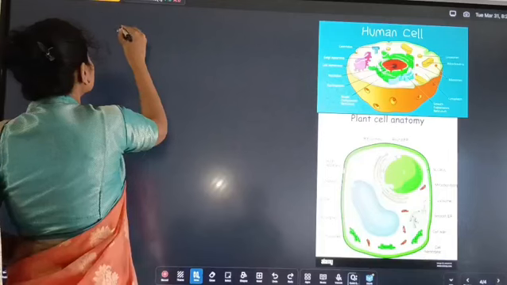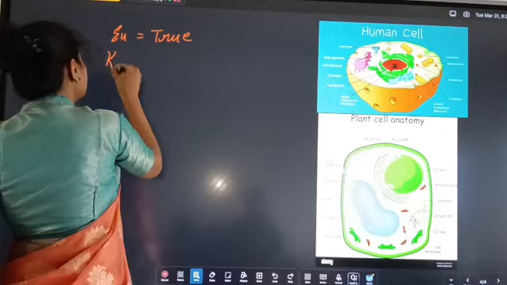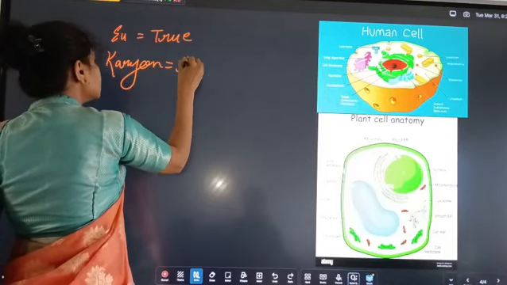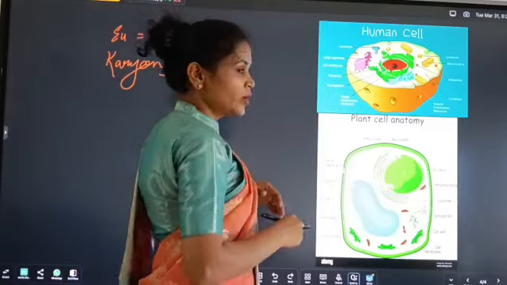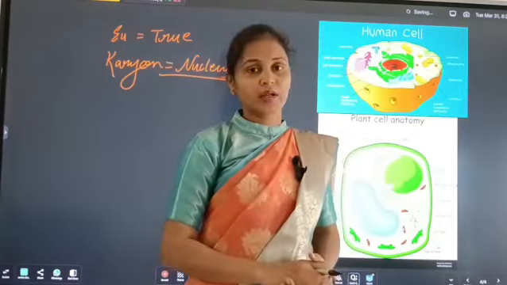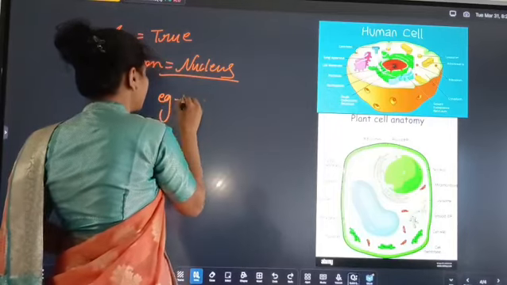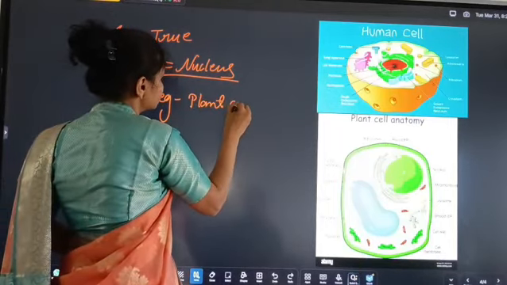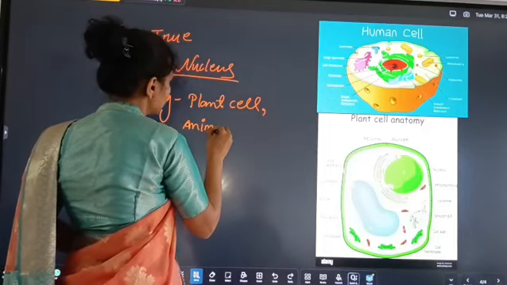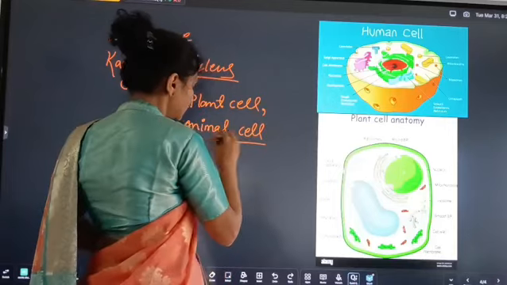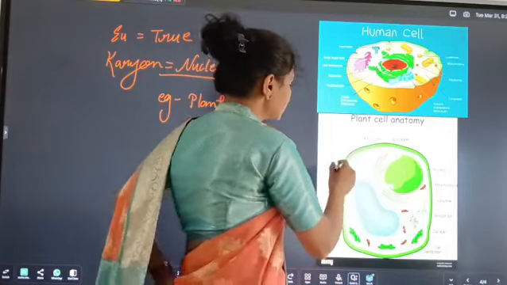Eukaryotic cells contain their own genetic material, that is the DNA. Look at the plant cell.